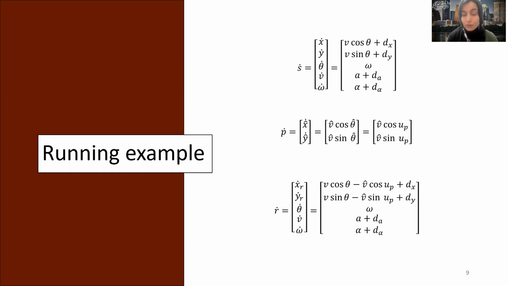And let's assume the planning system's velocity is also constant. So the angle of the planning system is its input. With these two equations as tracking system and planning system, we can write the equation for relative state as in the form down here. And all these equations are, of course, represented with respect to some fixed coordinate frame.